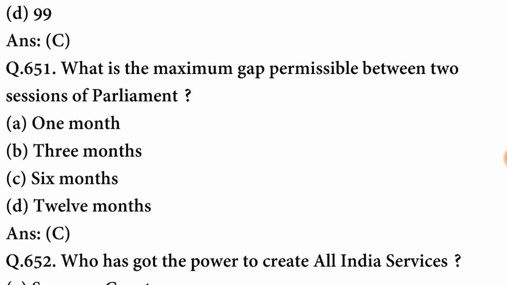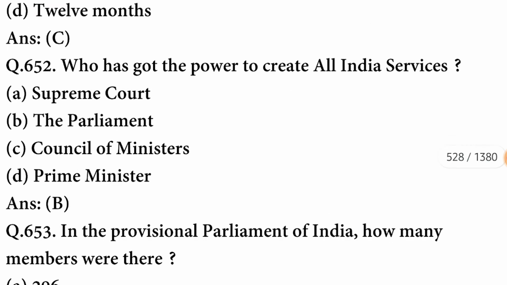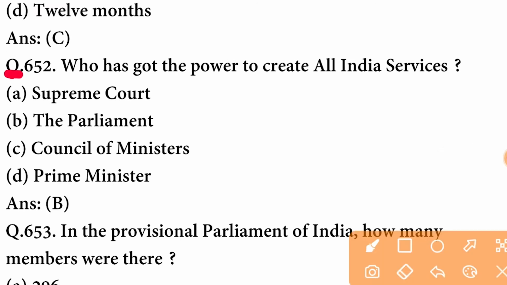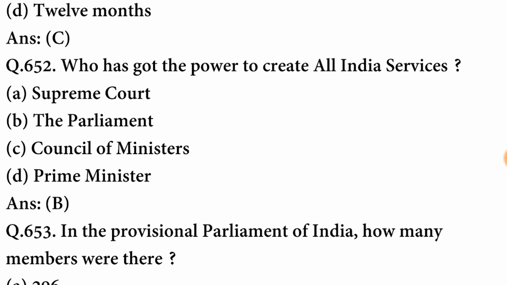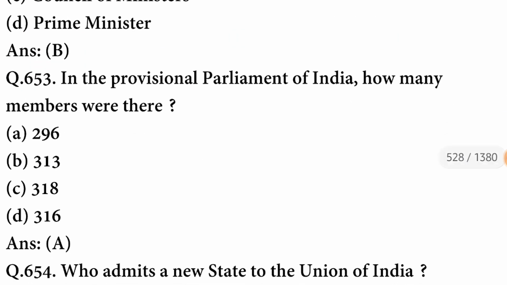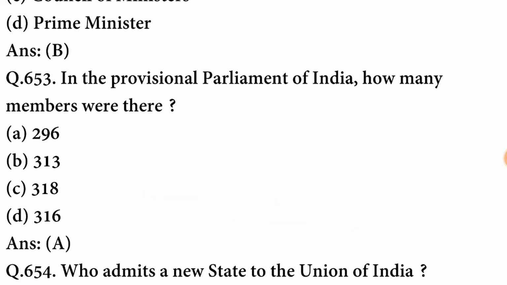The option is correct. What is the maximum gap permissible between two sessions of Parliament? The maximum gap is 6 months. Who has got the power to create All India Service? The power to create All India Service, the Parliament gets this power. B option is correct. In the Provincial Parliament of India, how many members were there? There were 296 members. A option is correct.